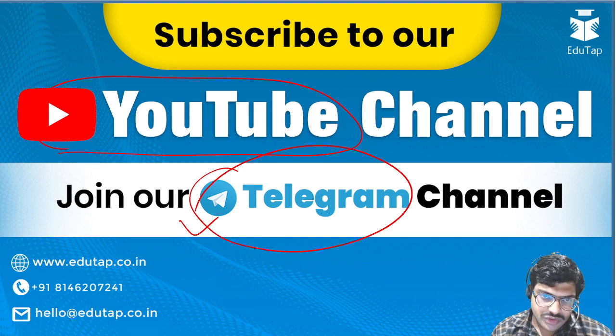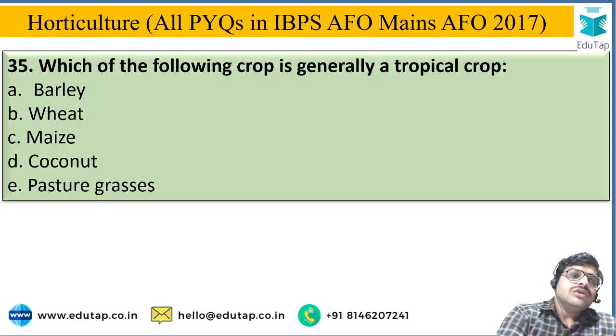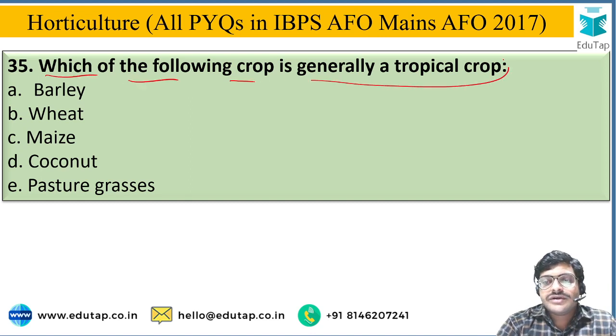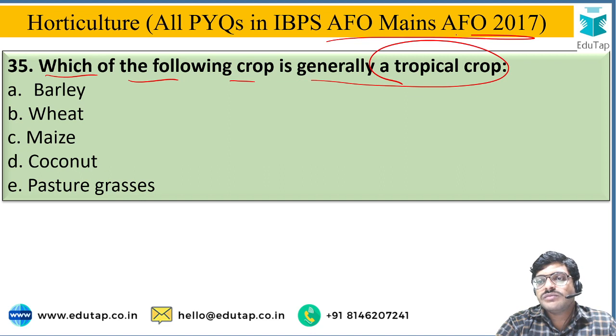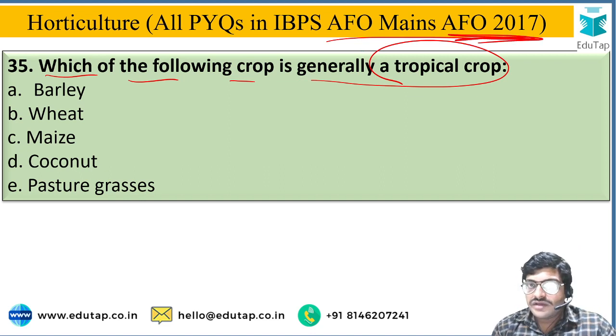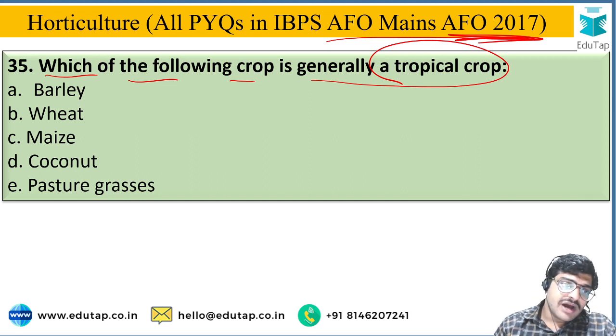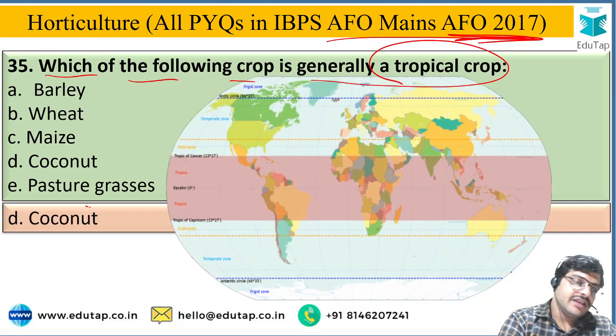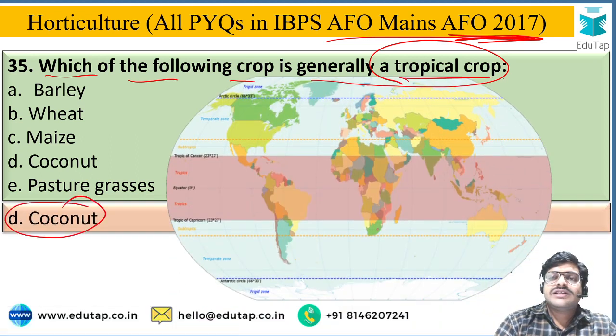Next. Here is the question on your screen: which of the following crops is generally a tropical crop? This is a question from AFO Mains 2017. You have to identify which among the given options is the tropical crop, and the options are barley, wheat, maize, coconut or pasture grasses. The correct answer is option D, coconut. Coconut is the tropical crop.